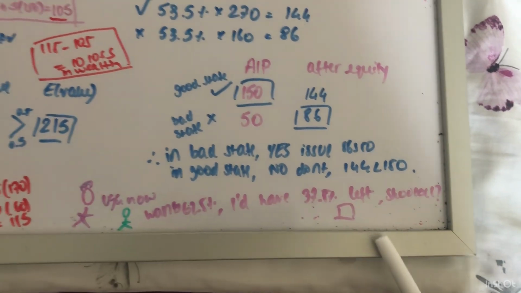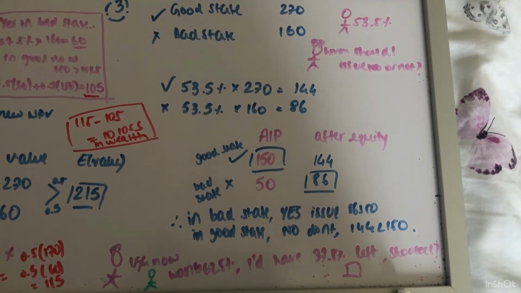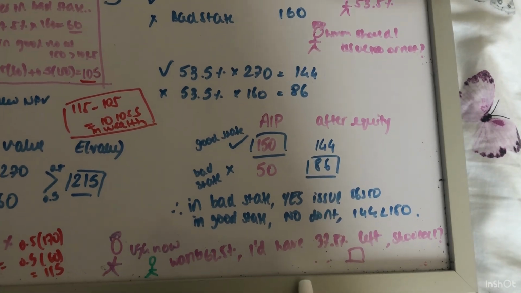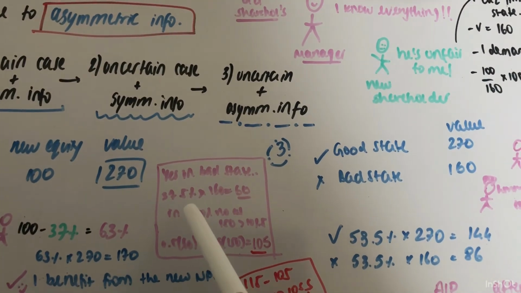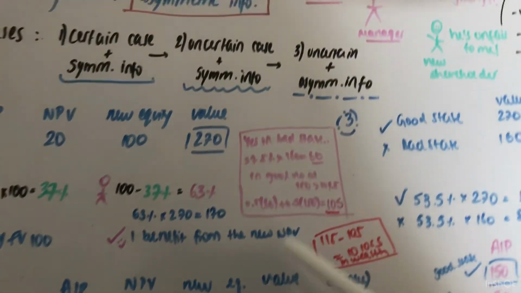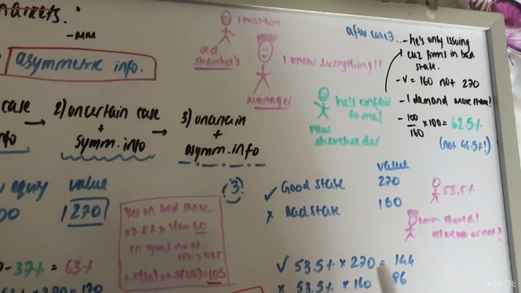Now they're thinking, what should I do? So 37.5% of 160, if they're in the bad state, gives them 60. So 60 is more than what they were originally receiving of 50.